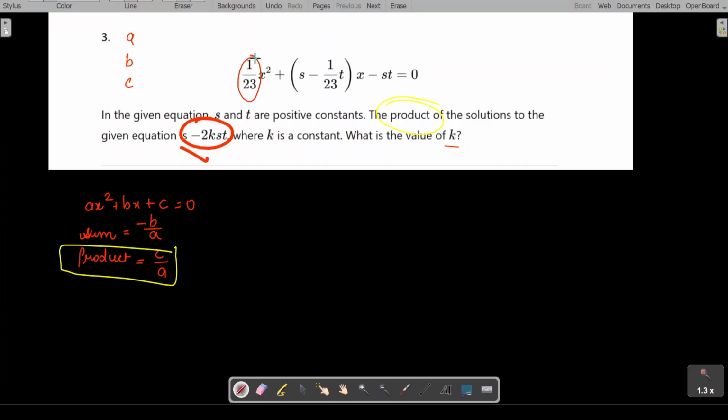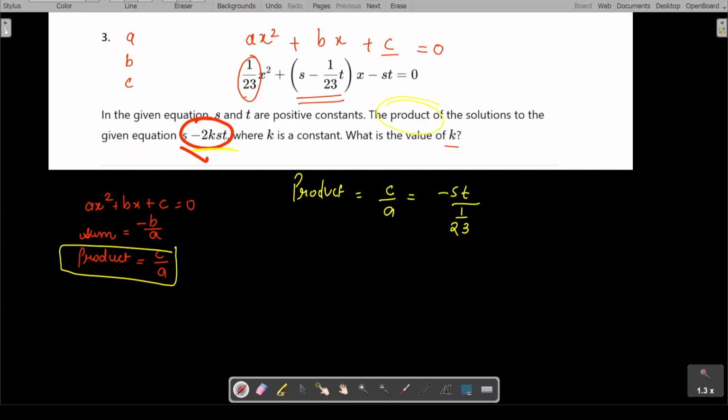A is nothing but the coefficient of x squared, because I'm going to compare it with the standard form of the equation. So here a is 1 over 2/3, b is s minus 1/3, 1 over 2/3 t, and c is negative st. So you just have to find the product from this equation. So I'm going to do c over a, which is negative st over 1 over 2/3.